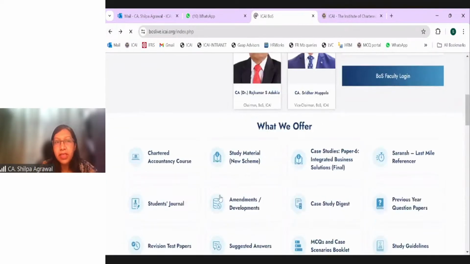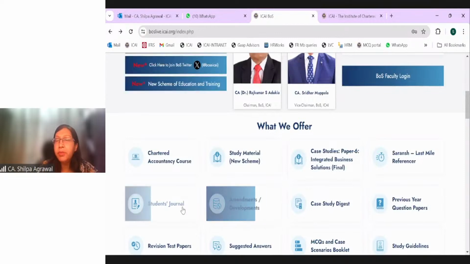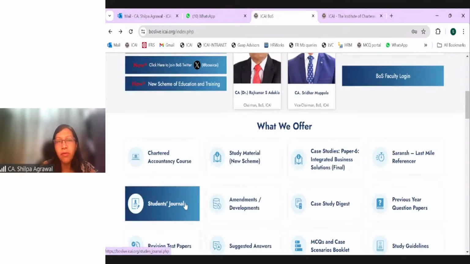There is also the study material and the Students' Journal, which will update you with the amendments applicable for your November 2024 examination. Besides that, in our current Students' Journal and in the previous one, we have covered how to prepare for your CA course.